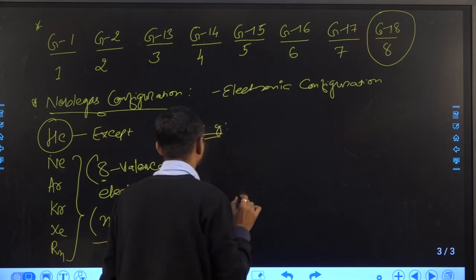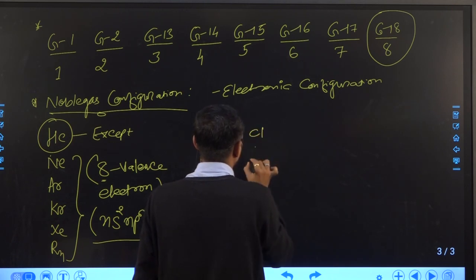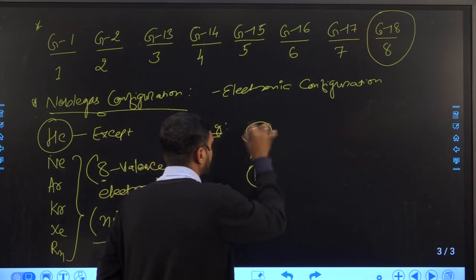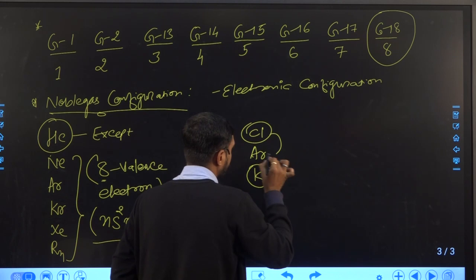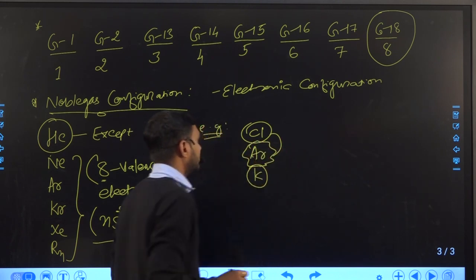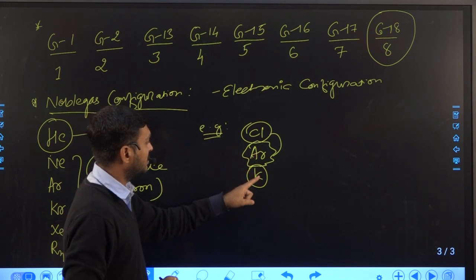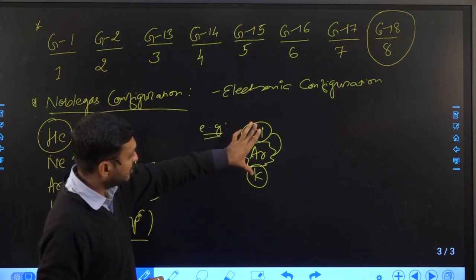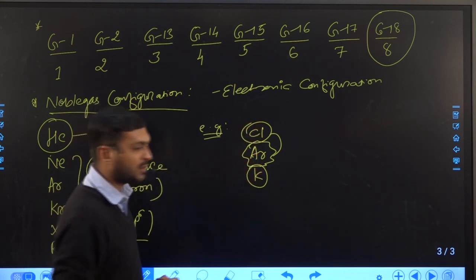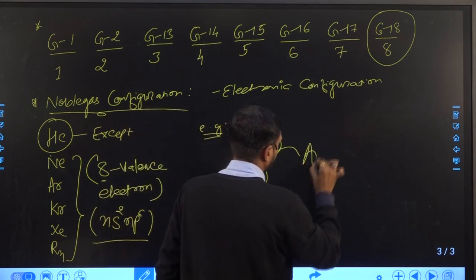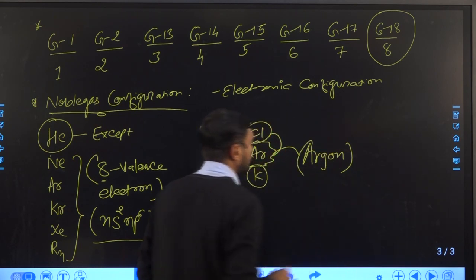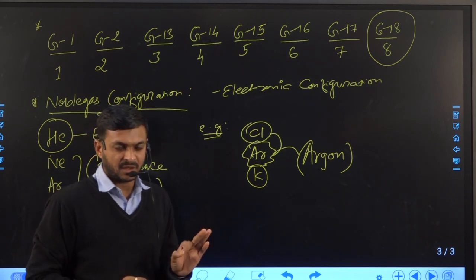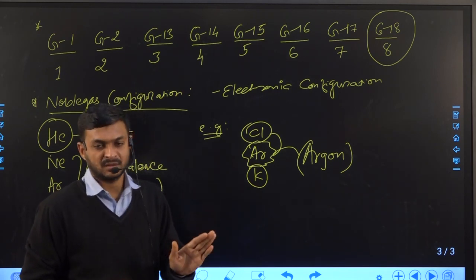Suppose chlorine, argon and potassium. So potassium and chlorine are trying to achieve the electronic configuration like argon, because the nearest noble gas for potassium and chlorine is argon. So in both cases, both elements are trying to attain the electronic configuration like argon. So this is called attaining electronic configuration like the nearest noble gas.